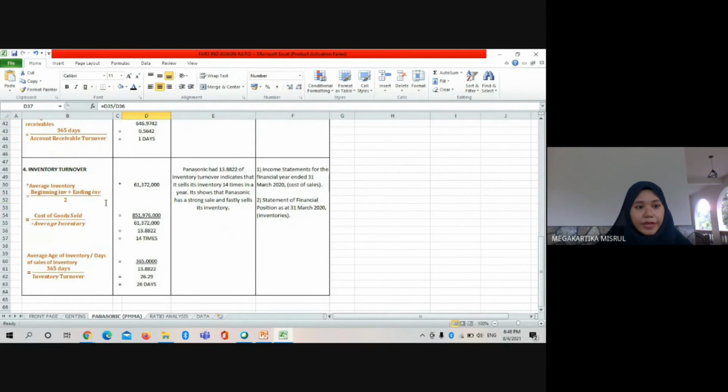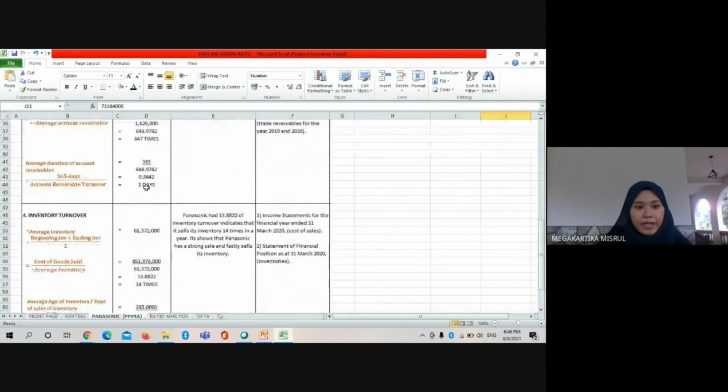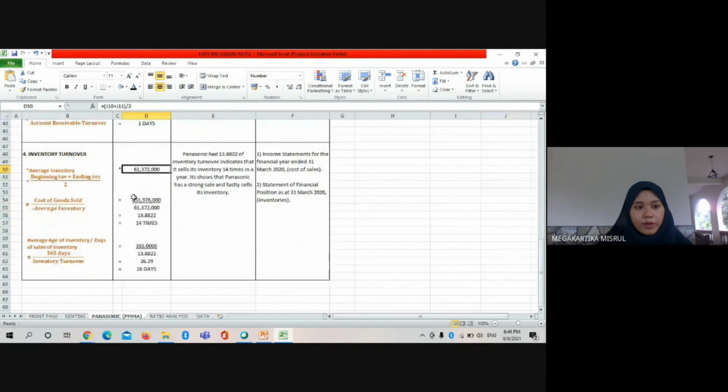Then last but not least, for inventory turnover, Panasonic average inventory is 61,372,000. Getting from this data, the inventory 2019 with the 2020 inventory divided by 2. So this is the average inventory. And then the cost of goods sold divided by its average inventory. This is the inventory turnover, which is 13.8822. Indicates that it sells its inventory 14 times in a year. It shows that Panasonic has a strong sale and fast sales of its inventory. This also can be presented in the number of days.